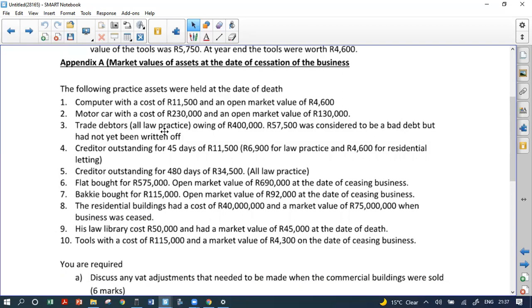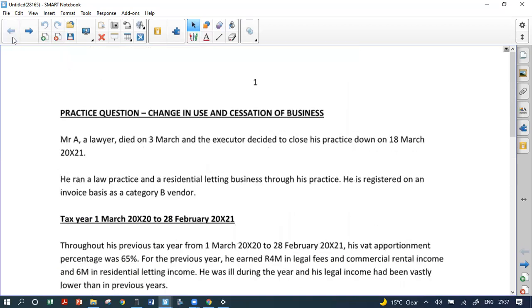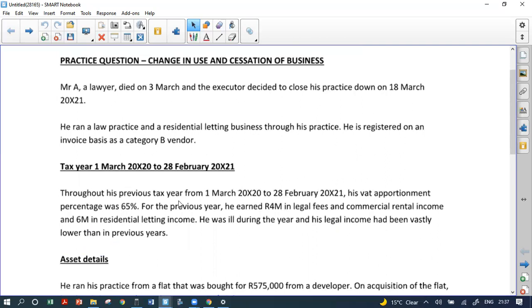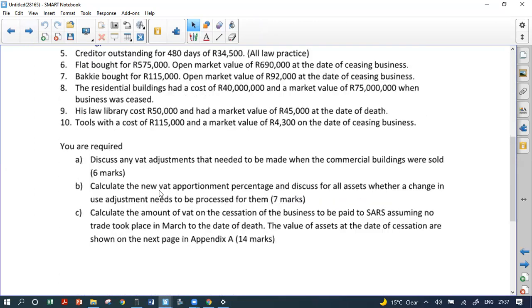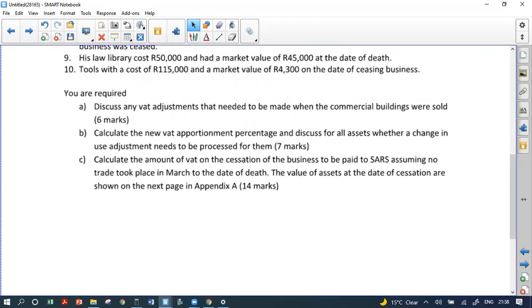So we're going to read through the question now and see what we can understand. You need to understand change in use with this as well, just as a matter of interest. It says Mr. A, a lawyer, died on 3 March. The executor decided to close his practice down, and they closed it down. So we're going to have to do a cessation of business calculation. In the required, that's only part C: calculate the amount of VAT on cessation of the business.